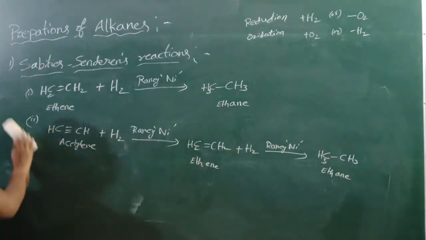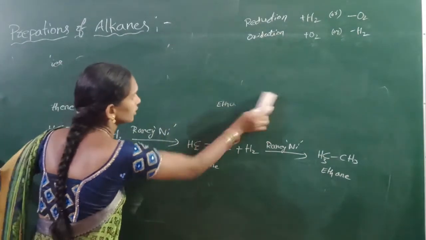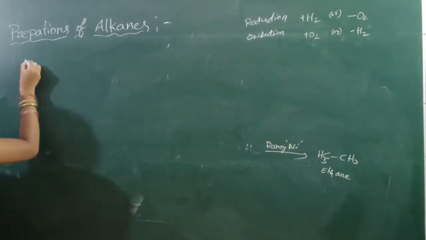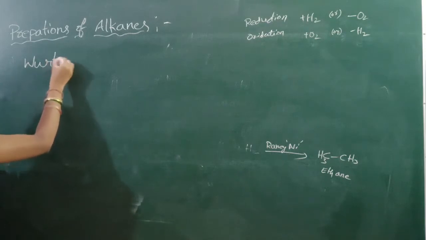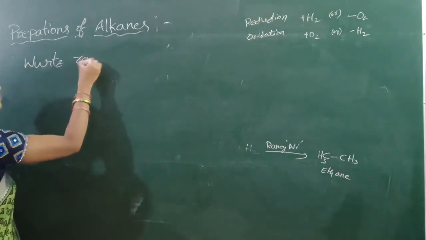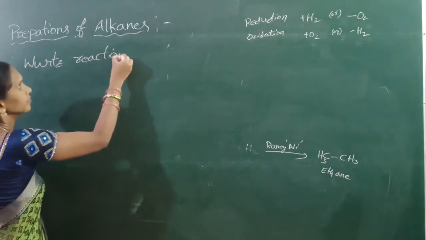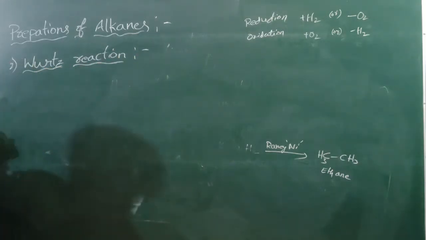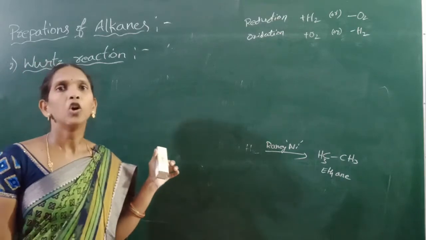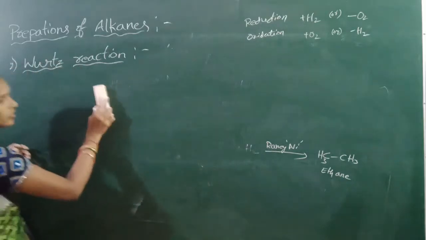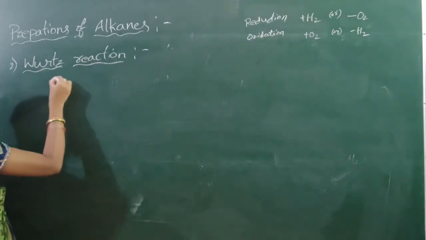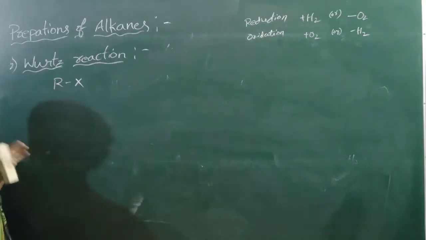The next reaction is the Wurtz reaction. The second preparation is the Wurtz reaction. In the Wurtz reaction, we take two molecules of alkyl halide.